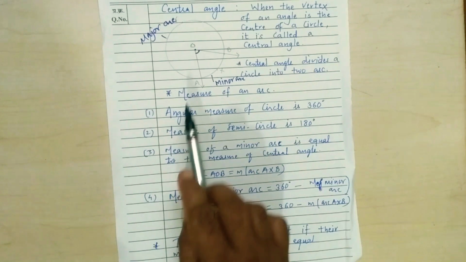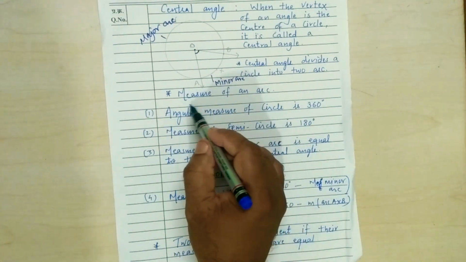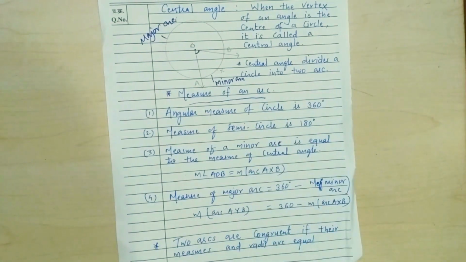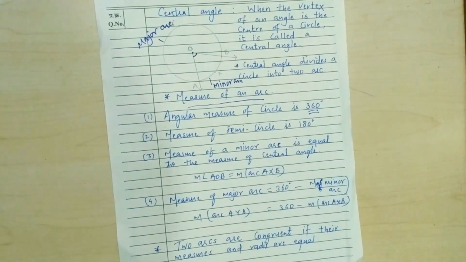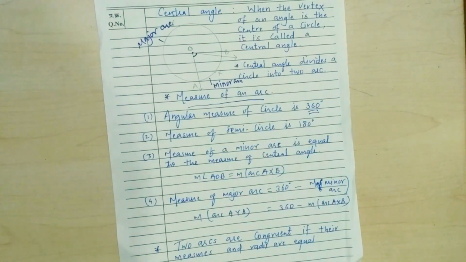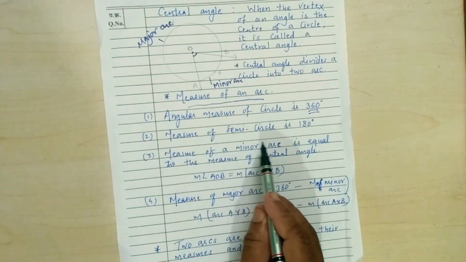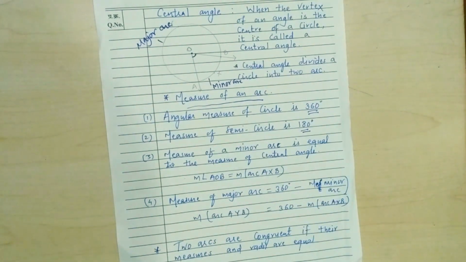Now the angular measure. We know the measure of the circle; now the measure of an arc of the circle. The circle itself is an arc, so the angular measure of a circular arc is 360 degrees. Then we know the semicircle: a diameter divides the circle into two parts, each part is called a semicircle, and the measure of a semicircular arc is 180 degrees.